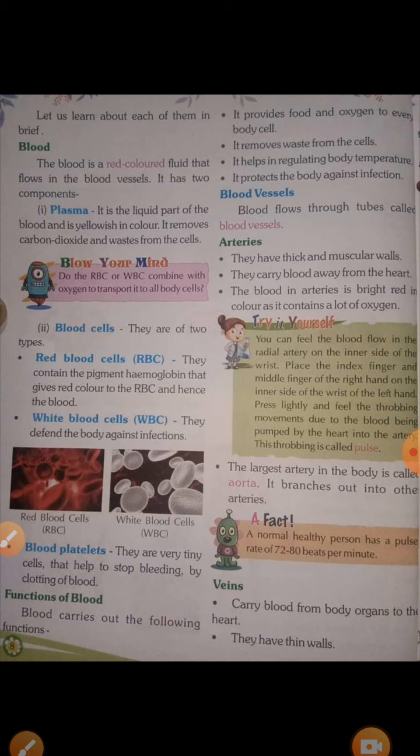Blood cells are divided into two parts: red blood cells, white blood cells. Platelets are also considered blood cells. Now, functions of blood: first, provide food and oxygen. Second, remove waste. Third, regulate body temperature. And the fourth one is fight against infection.